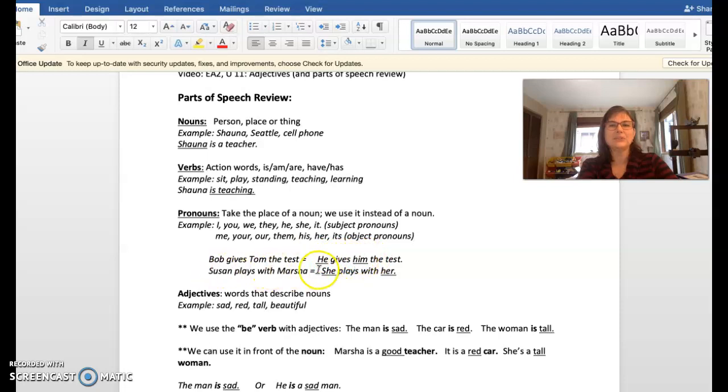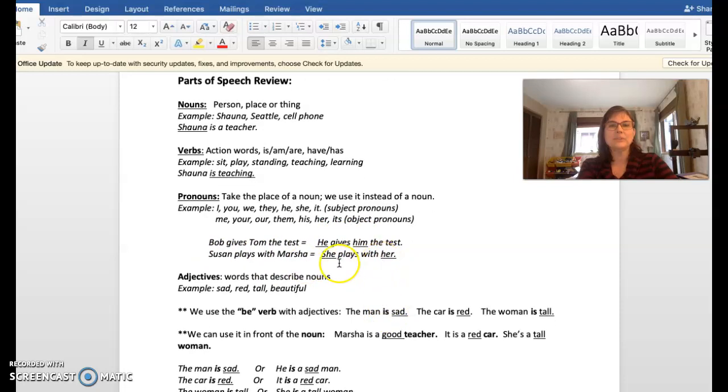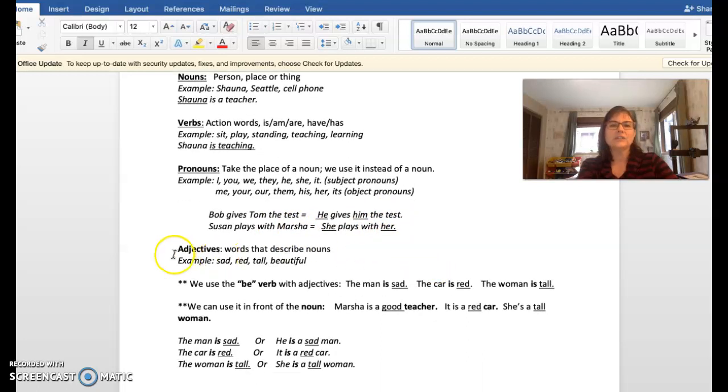Or Susan plays with Marcia. She plays with her. Then we have the subject pronoun here, she, instead of Susan. And then her is the object pronoun. We can use her instead of Marcia. And then adjectives. Remember adjectives? What are they? They are words that describe nouns. They give us extra information about nouns. For example, sad.